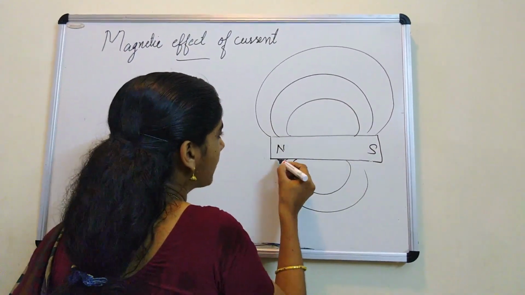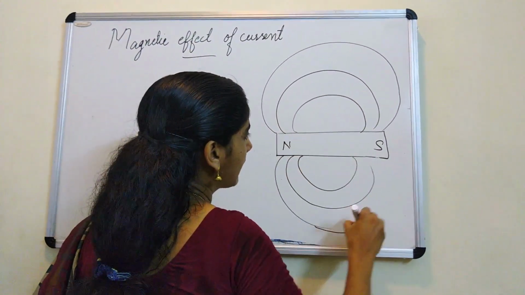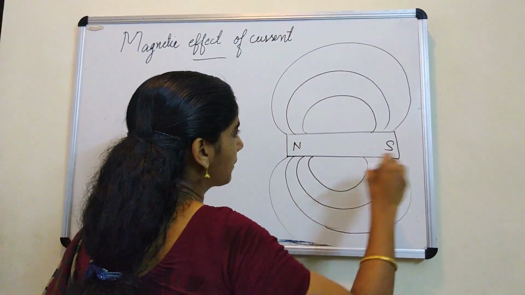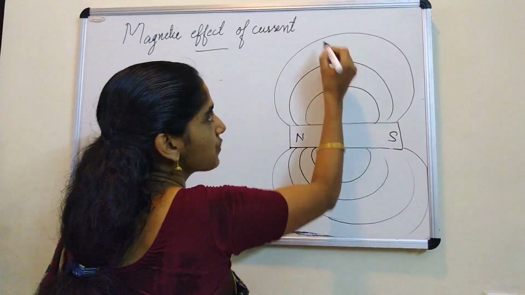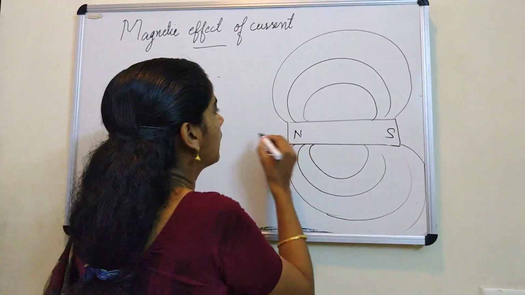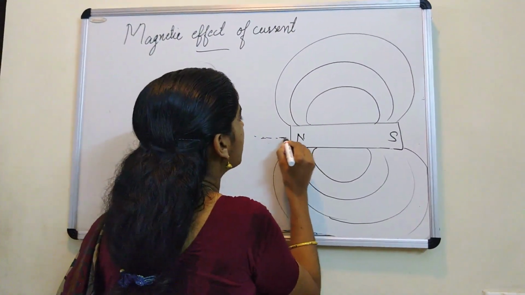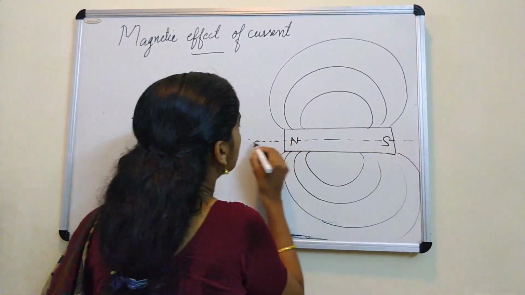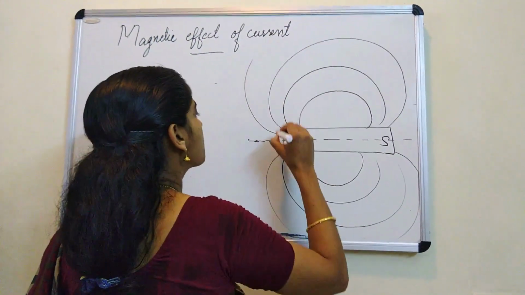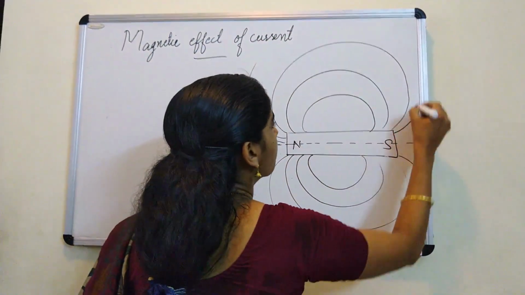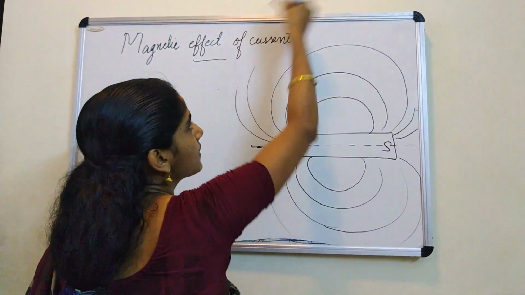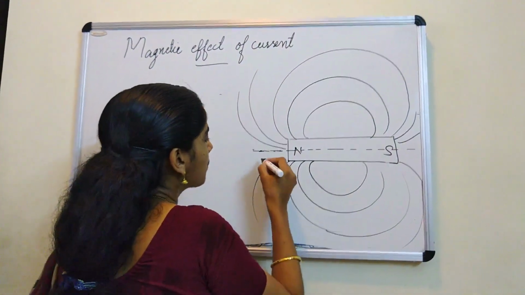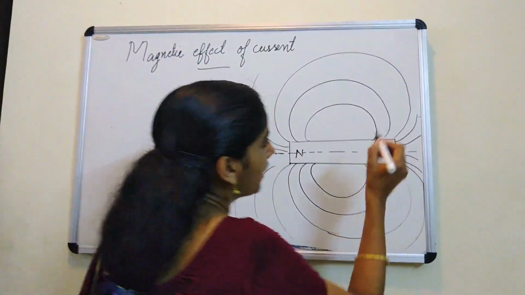When you draw these magnetic field lines, please don't use a scale, draw freehand. Otherwise you will draw straight lines, which is wrong. And here at the center it comes as a straight line. These two sides, it is like this. What is the meaning? It continues like this. Here the space is not enough to show that, so no issue, you can show it like this.